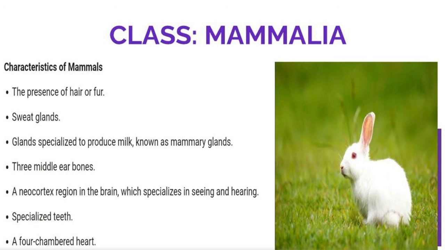They breathe through lungs. Except for egg-laying mammals, all mammals give birth to young ones. The placenta is a unique characteristic feature of mammals. Example, rabbit, rat and man. I have given you one example, the rabbit.